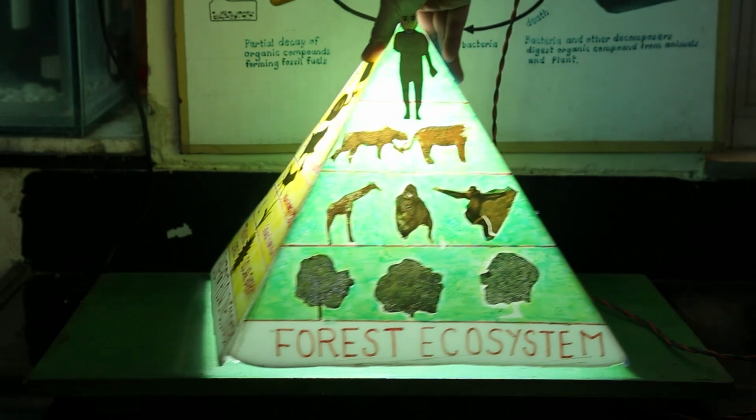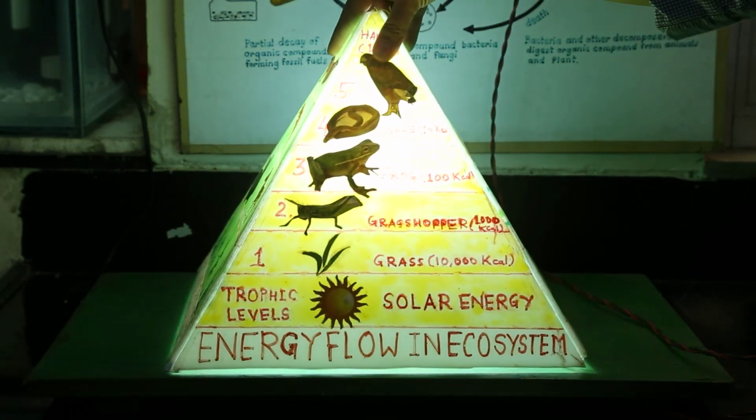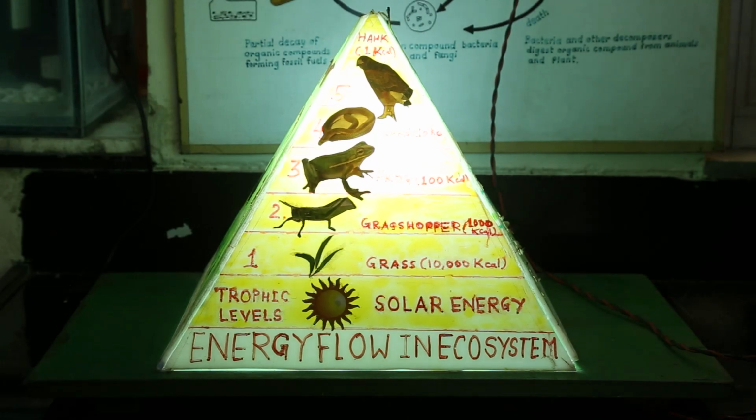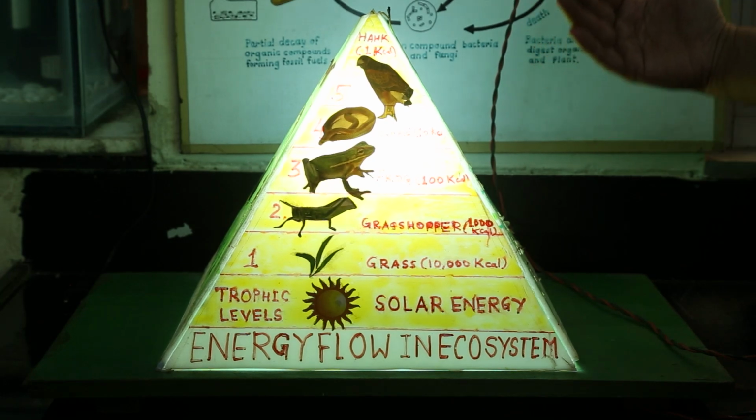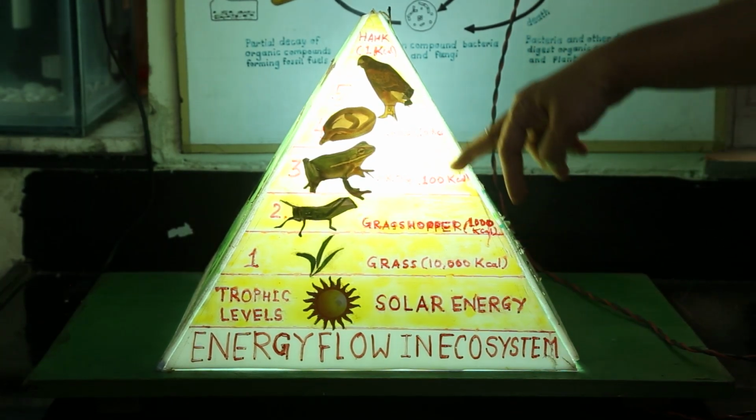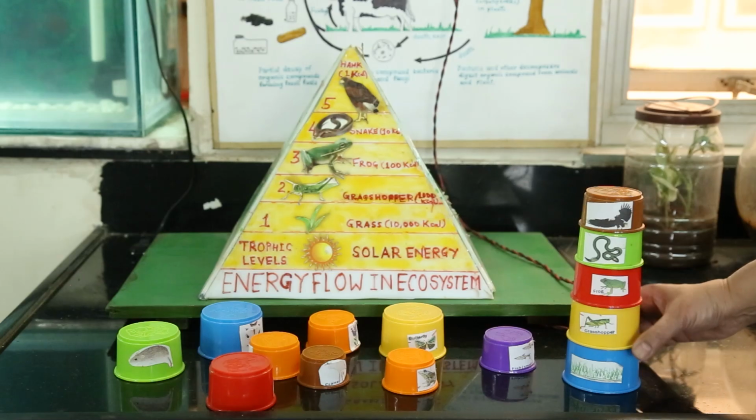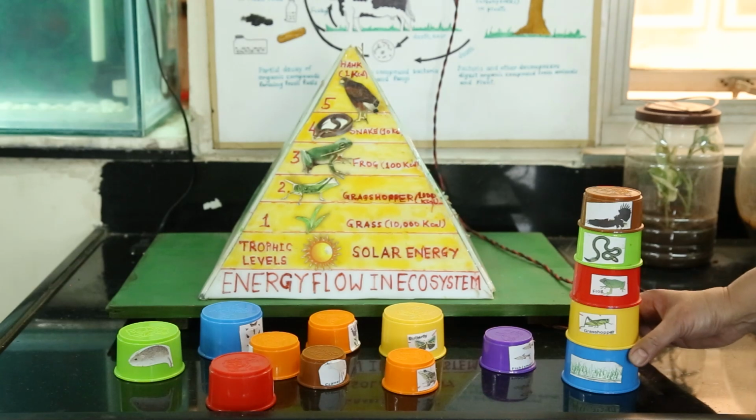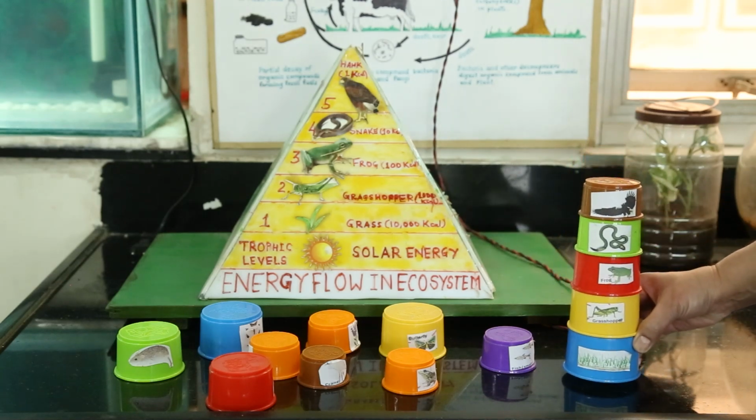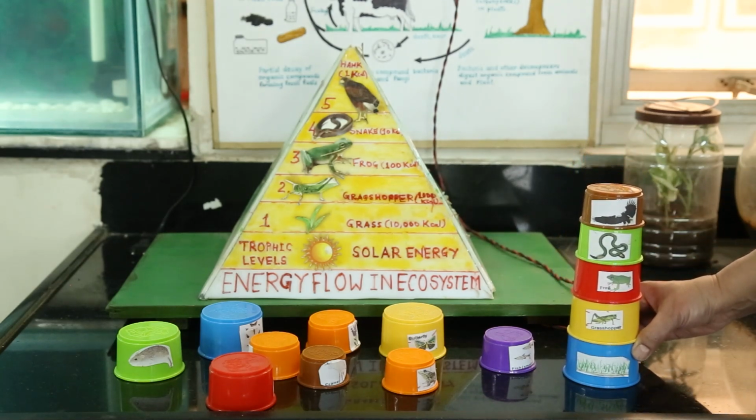Here we can also see the energy flow through the ecosystem, how the plants which are producers receive the solar energy and part of the energy is transferred to the producer level, then to the consumer levels, and how it goes on decreasing. Children make different types of food chains by stacking these blocks with appropriate organisms in the correct order.